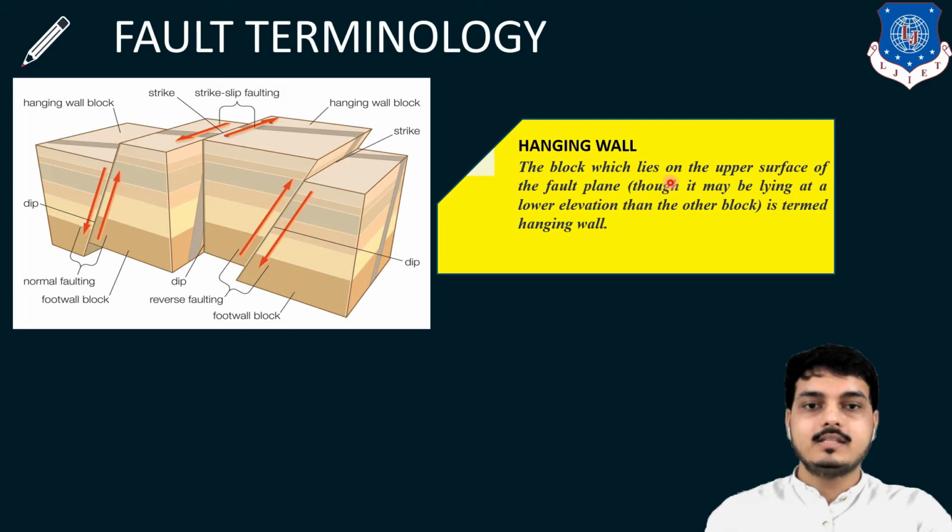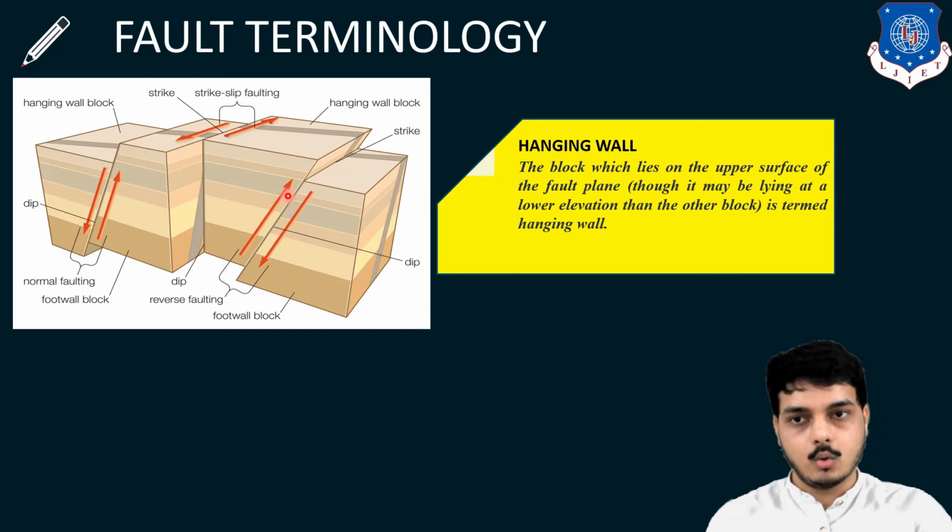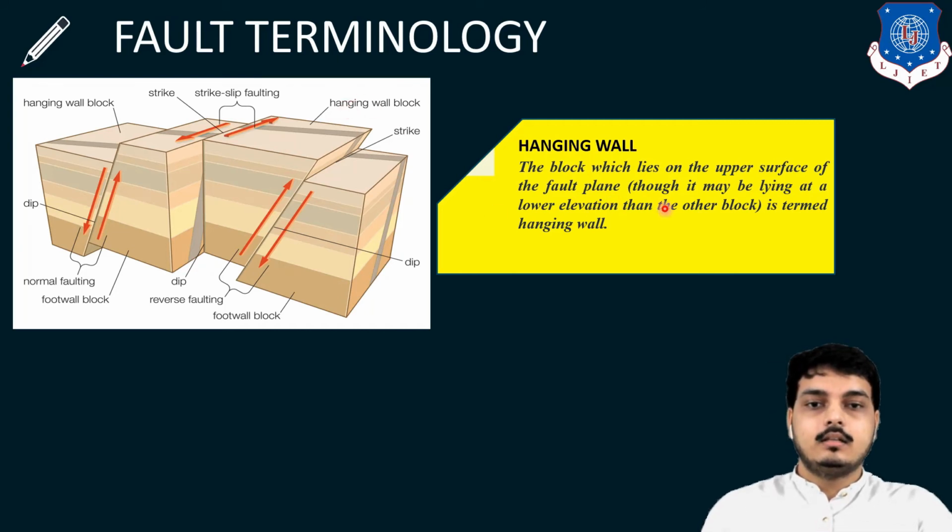The block which lies on the upper surface of the fault plane, though it may be lying at the lower elevation also, is a hanging wall block. Lying at the lower elevation than the other block is termed as hanging wall.